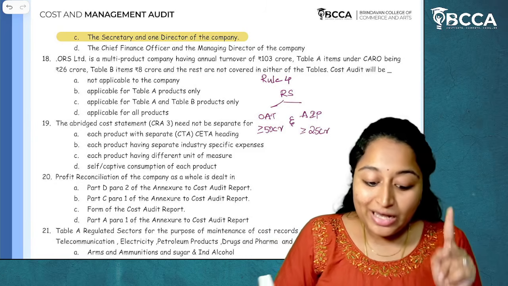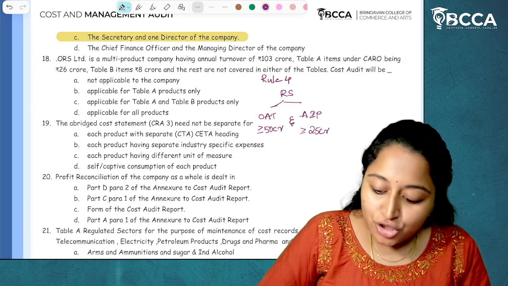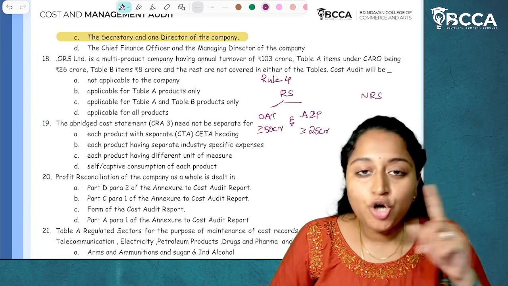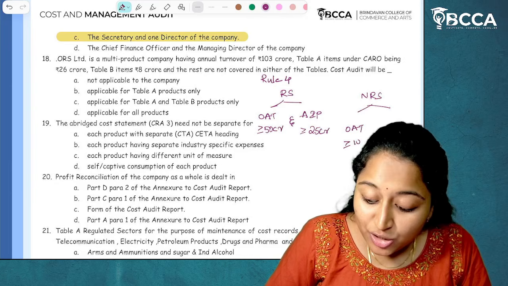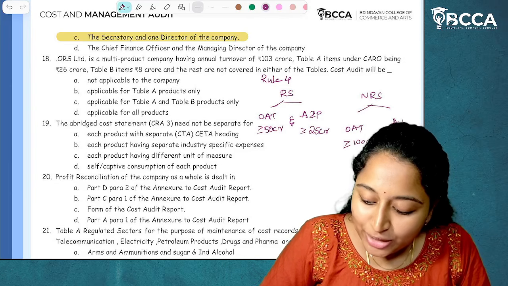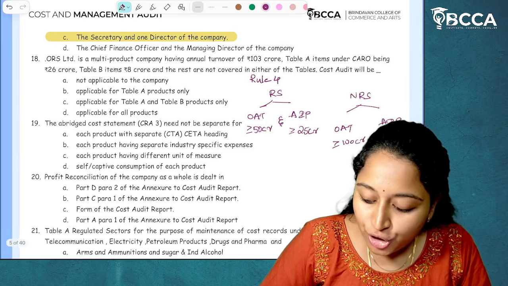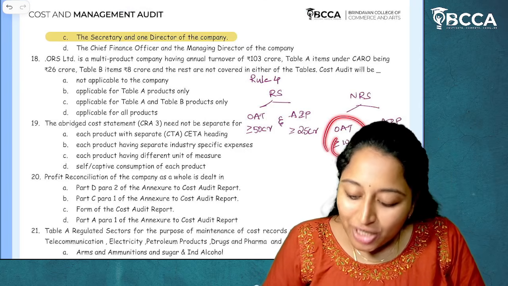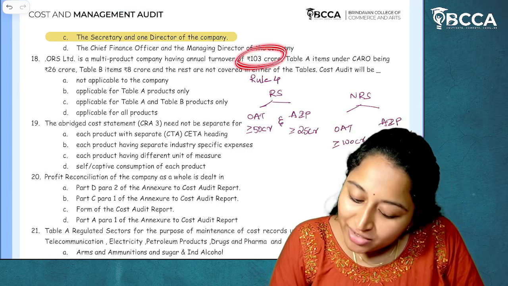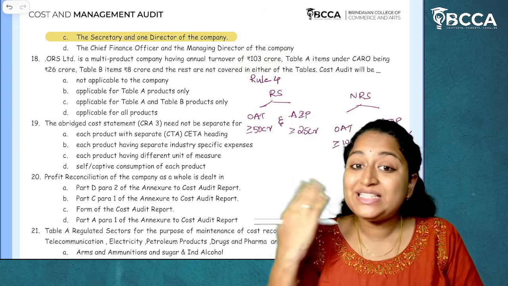Clear so far? Now, moving on to the second provisions, non-regulated sectors. For non-regulated sectors, overall annual turnover should be more than or equal to 100 crores, whereas aggregate of individual products turnover should be more than or equal to 35 crores. Now, what is the overall annual turnover? Is it more than 100 crores? The answer is yes. First one is satisfied.